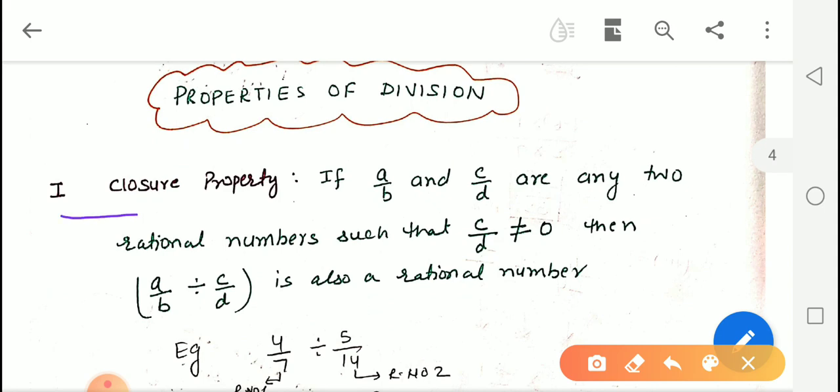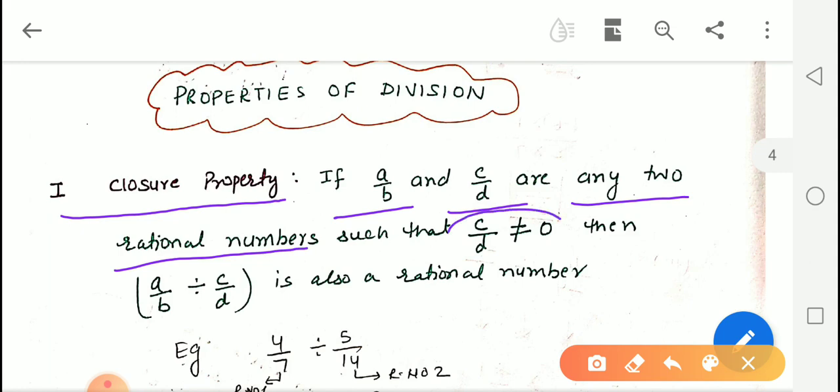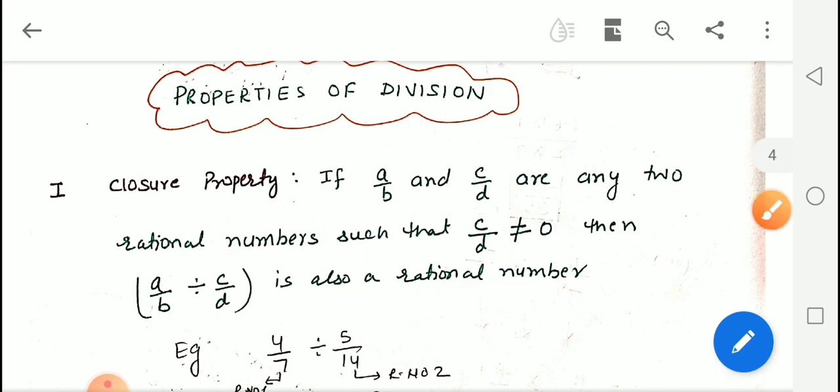Our first property is the closure property. It says that if A upon B and C upon D are any two rational numbers such that C upon D, meaning the divisor, is not equal to 0. This is an important condition. The divisor cannot be 0 because division by 0 is not defined. Then A upon B divided by C upon D is also a rational number. Now let us understand with an example.